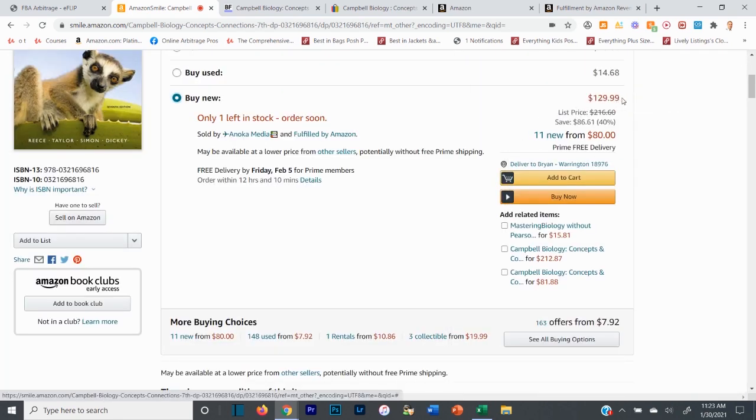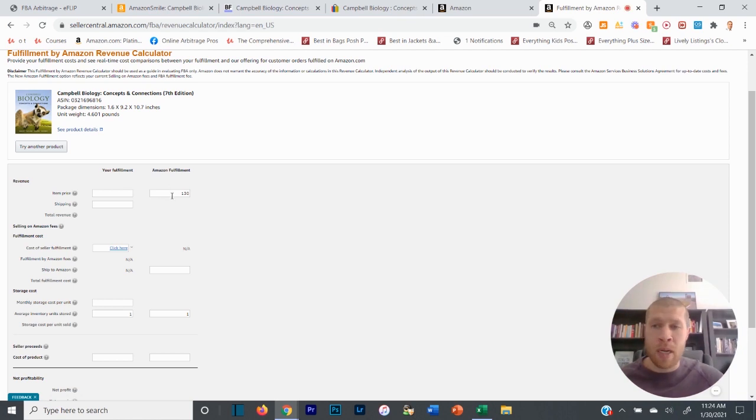If the 130 was the only price that was this high and every other new price was a lot lower than that, then you should anticipate the buy box price dropping. But because that's not what we're seeing here with the other sellers and their prices, I'm not worried about this. Honestly, by the time I get this and ship it into FBA, it'll roughly be the same, if not more, if not slightly less, but I always assume for that in my profit margin, like I'm going to show you here in a second. So I can sell it assuming that the buy box price is 130.